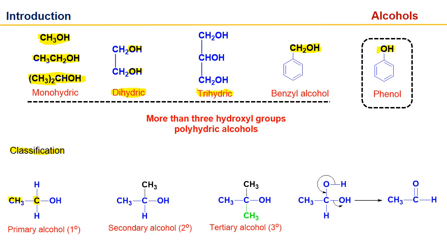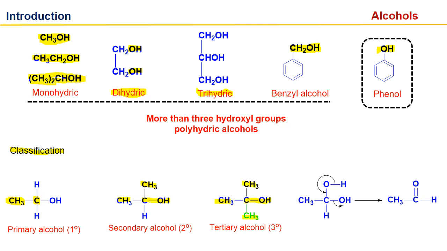If the carbon atom which has the hydroxyl group bears two alkyl chains, then it is called secondary alcohol. And if the carbon which has the hydroxyl group bears three alkyl chains, then it is called tertiary alcohol.